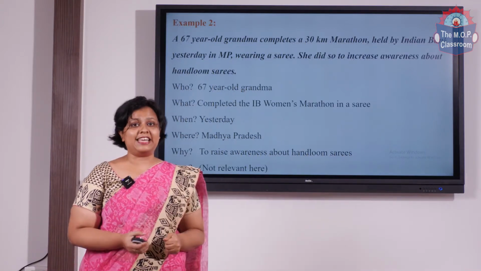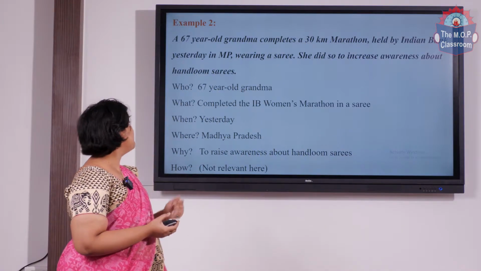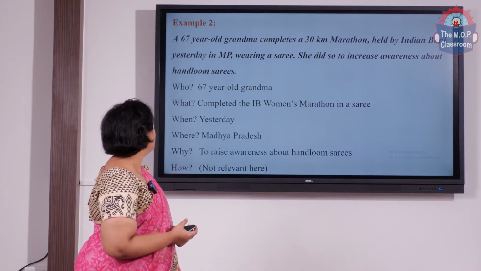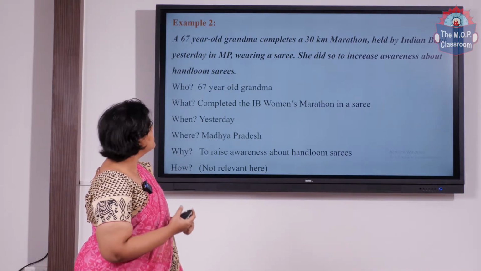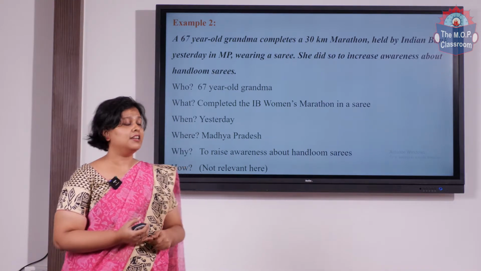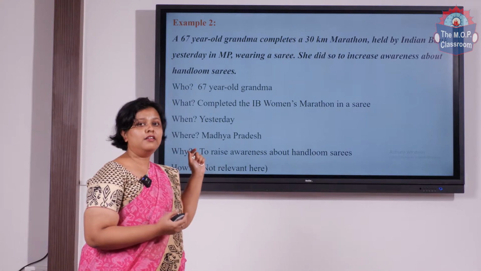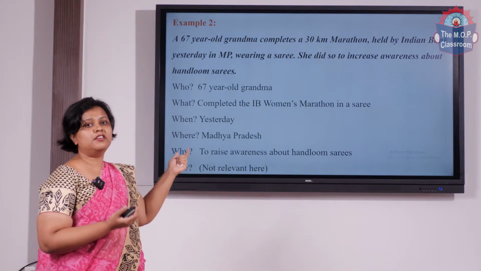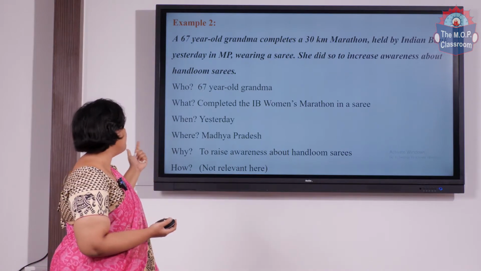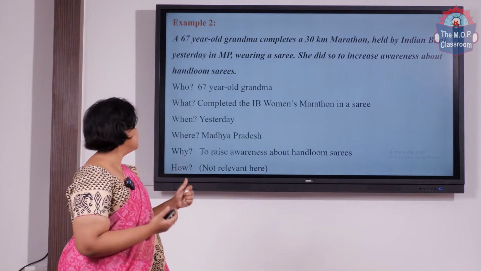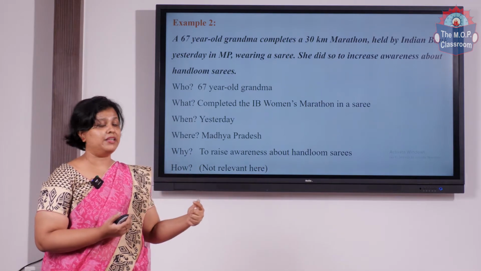So let's take a second example. A 67-year-old grandma completes a 30-kilometer marathon held by Indian Bank yesterday in MP wearing a sari. She did so to increase awareness about handloom saris. So let's take a look at the different W's and the H. So who exactly is the person here? It's the 67-year-old grandma. What exactly happened? She was able to complete a marathon in a sari. When did this happen? This happened yesterday.